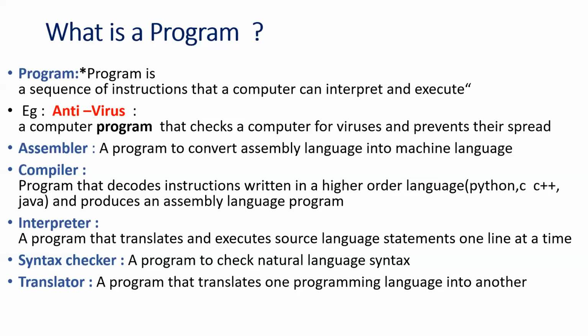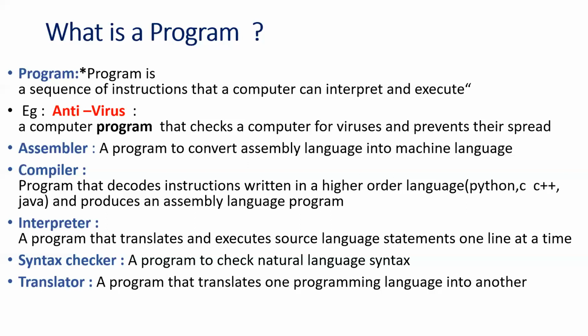So the translation is compulsorily needed. Then, what is an interpreter? An interpreter is a program that translates and executes the source language statements line by line. It translates the source code line by line. The best example is our Python language, because Python is using an interpreter.